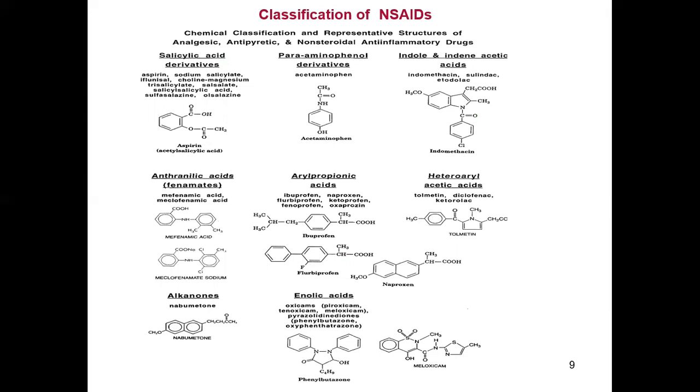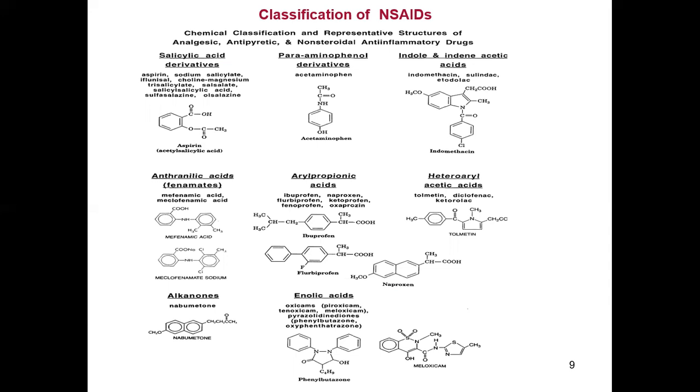Here is the structure of aspirin. It is an acetyl salicylic acid derivative. Then next is the para-aminophenol derivative. In this class, acetaminophen comes.